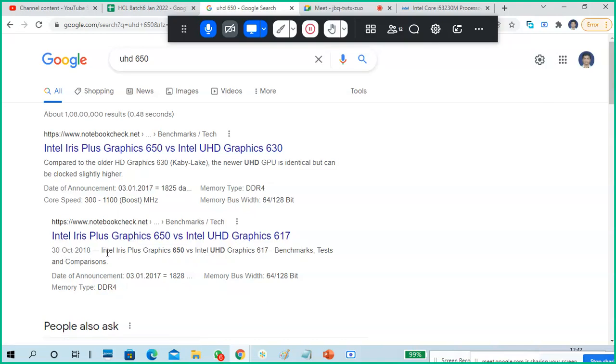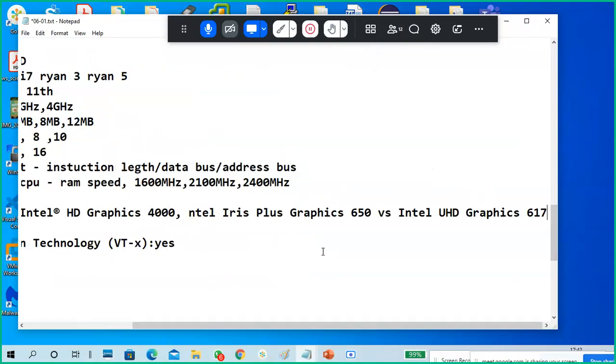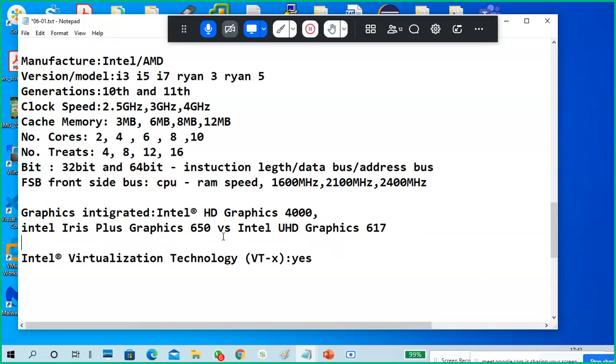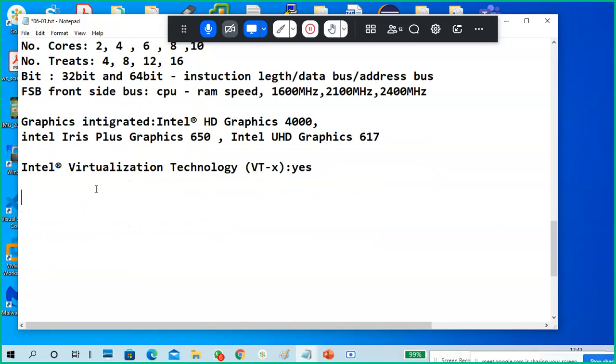Next one coming is Iris, which is in the new processors nowadays. Iris is also a new one.